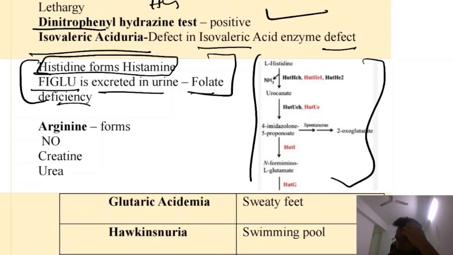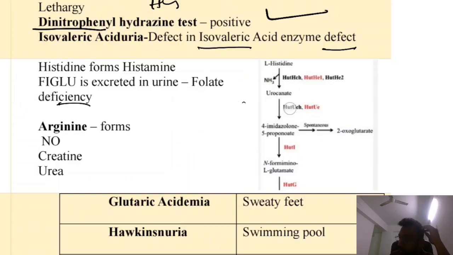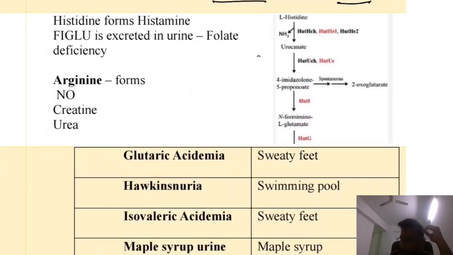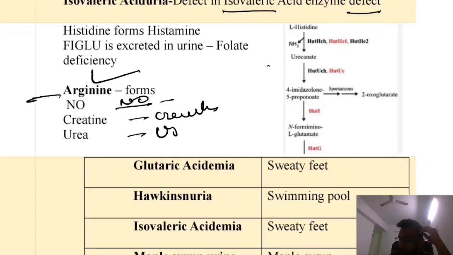Histidine after so many reactions forms histamine. And in these reactions, because of folic acid deficiency, if there is no folic acid, it forms FIGLU. FIGLU is excreted in urine. You need not remember the entire name of FIGLU. They will give it in a question. Next amino acid is arginine. Arginine forms nitric oxide, creatine and urea. Arginine forms these three compounds.